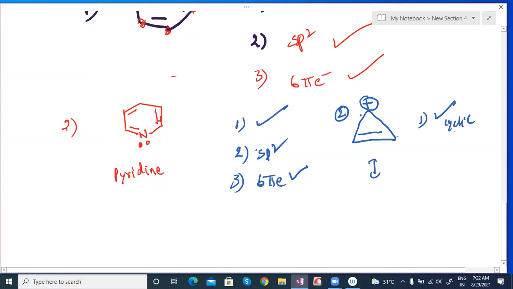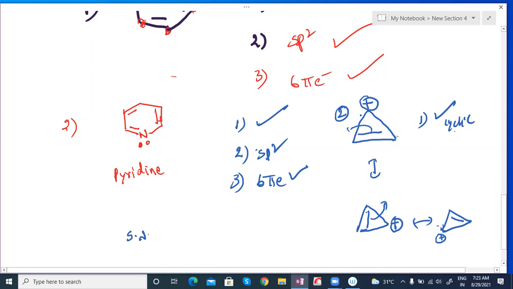Whenever a positive charge is there, the pi bond tries to move towards it. If the pi bond moves like that, wherever the last pi bond was, that carbon will get the carbocation. Again it comes back like this. So it can show continuous resonance structures. Got it? So it is cyclic and planar, and you can observe each carbon is sp2 hybridized.